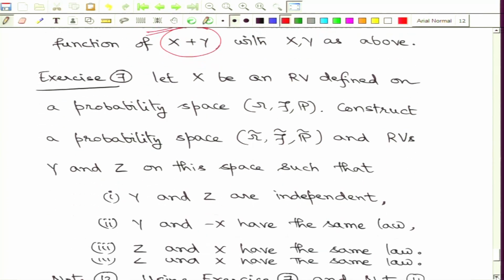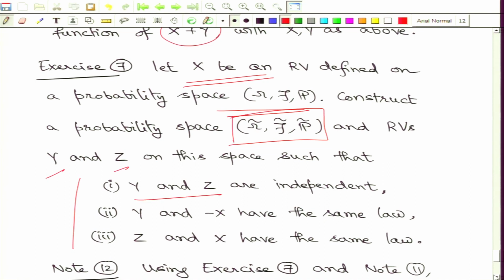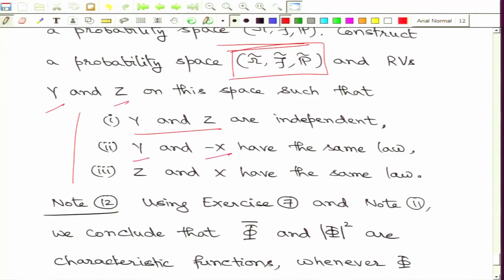Now, I give you this interesting exercise. First, I look at any random variable x on some probability space omega, F, P. Construct a possibly new probability space, denoted by omega tilde, F tilde and P tilde, and new random variables y and z on this new probability space with these three properties: y and z are independent, y and minus x have the same law, and z and x have the same law.